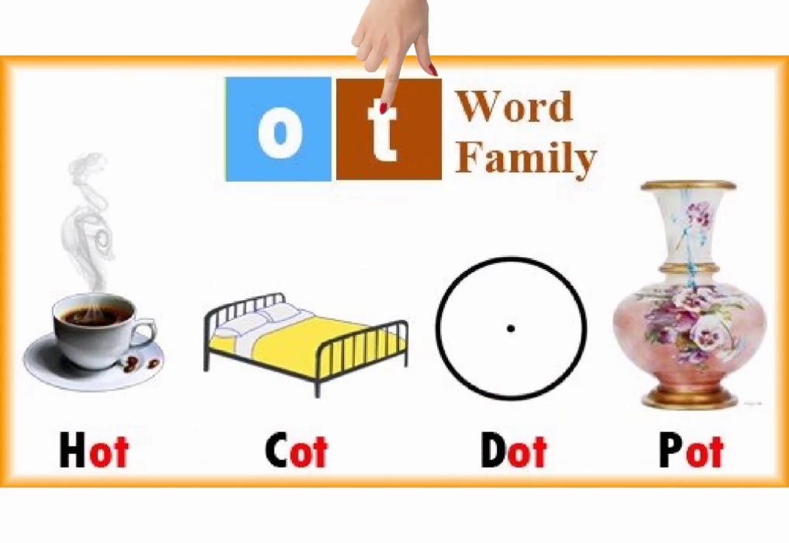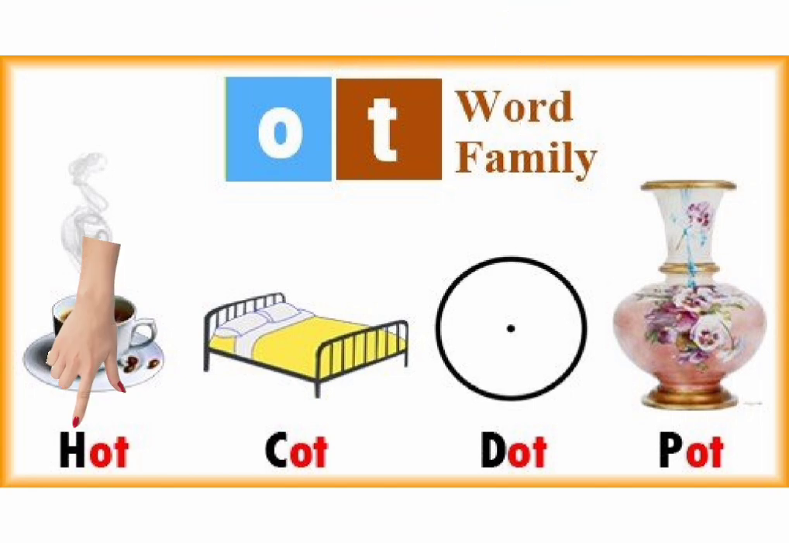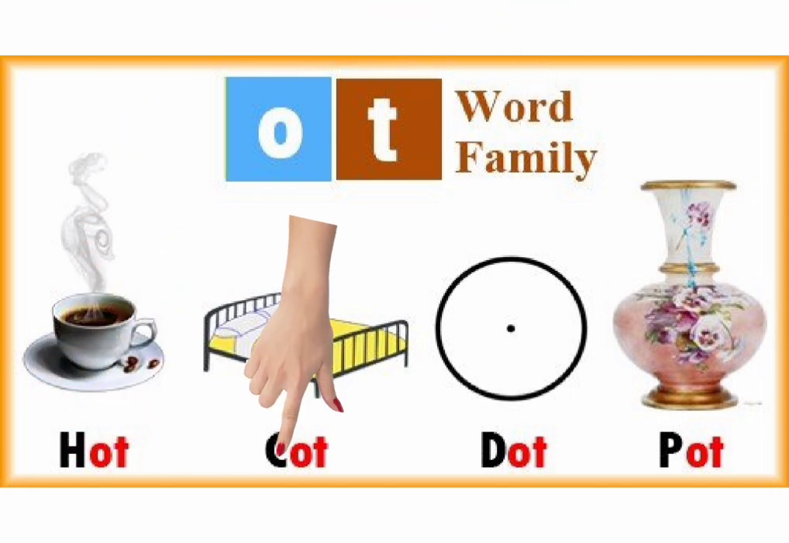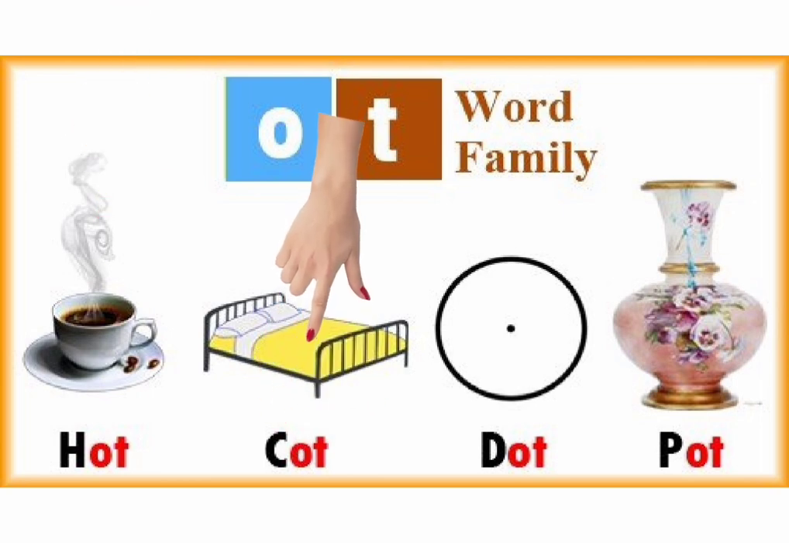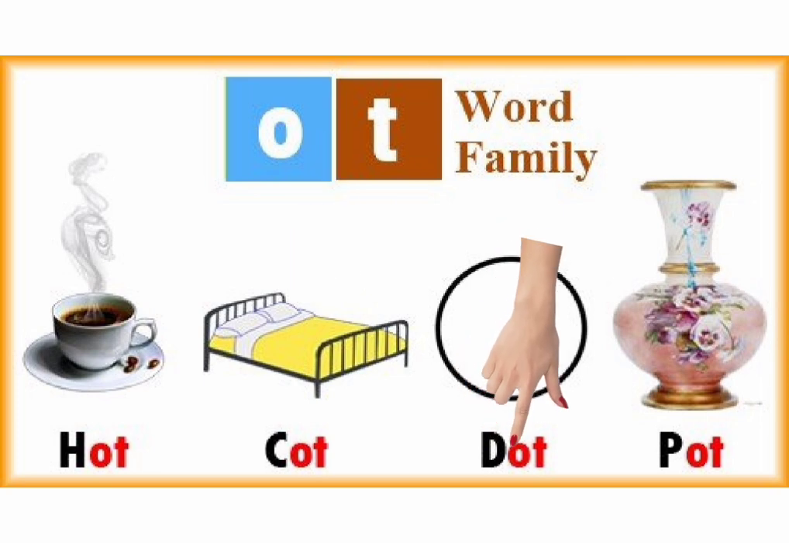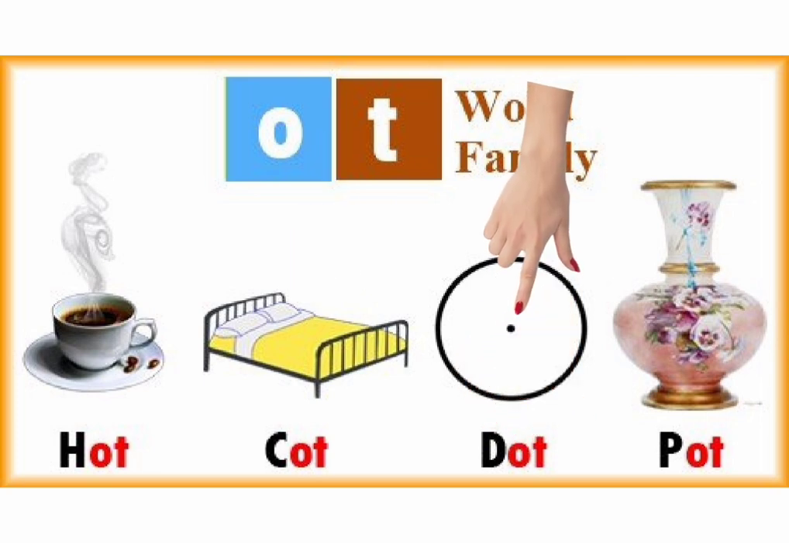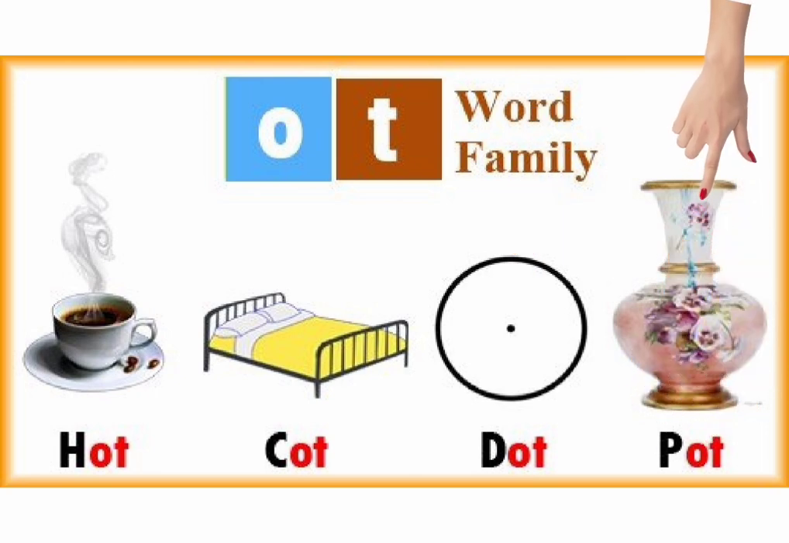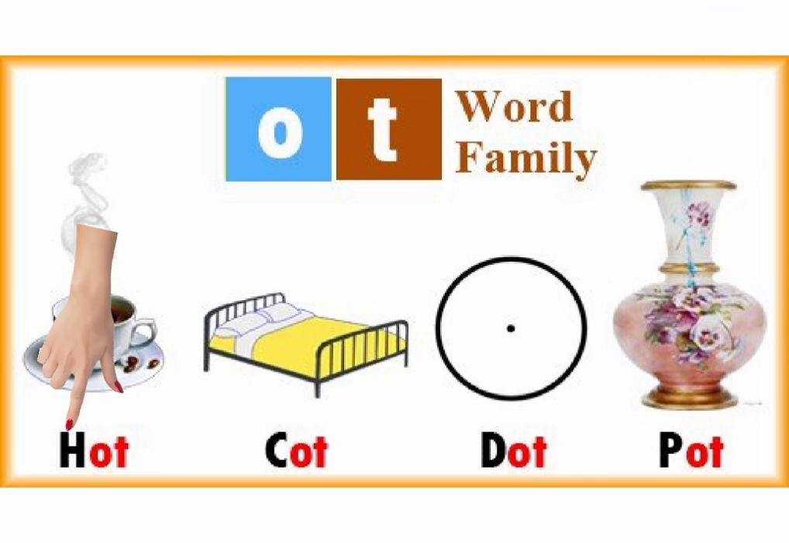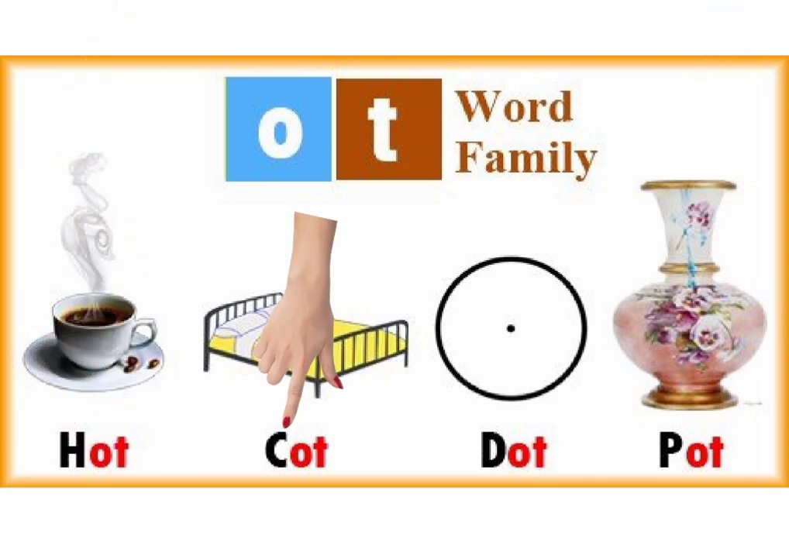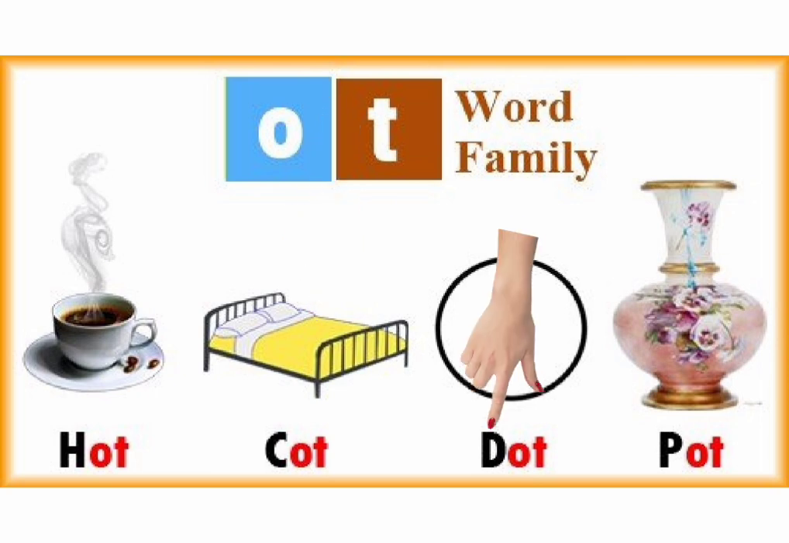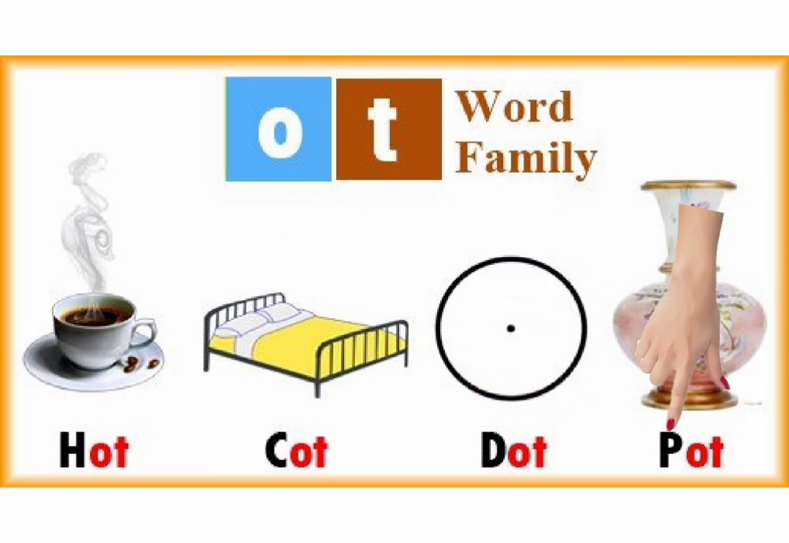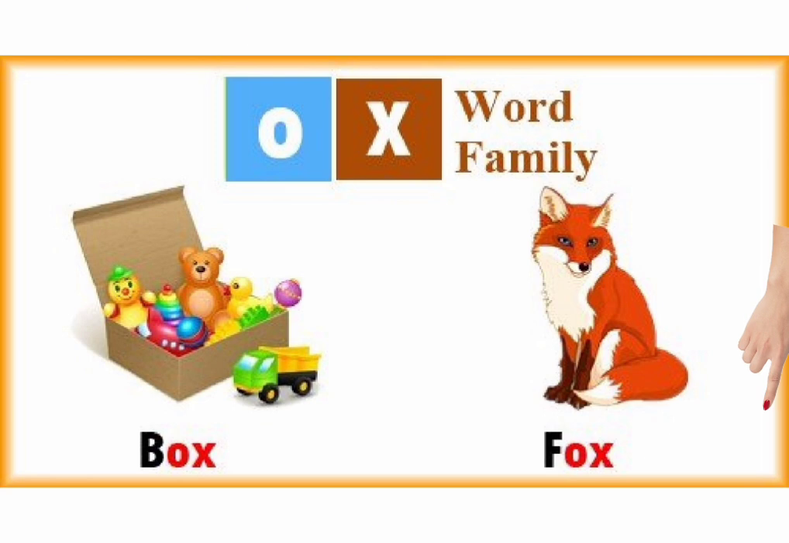Now the ot word family. Hot. Hot means warm. Cot. Cot means bed. Dot. Dot means point. Pot. Pot means vessel. Let's read them. Hot. Cot. Dot. Pot.